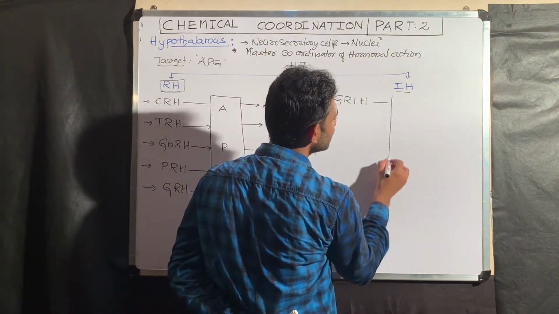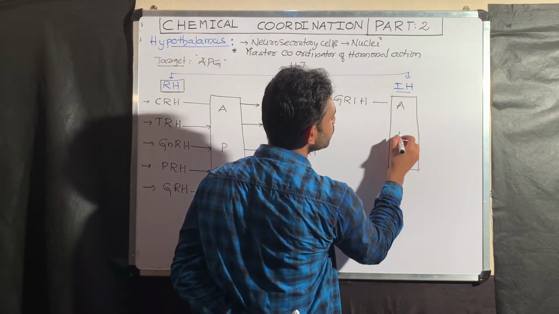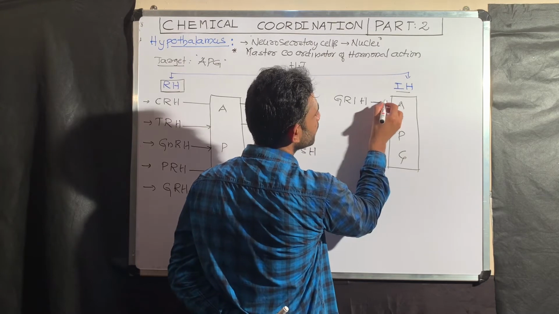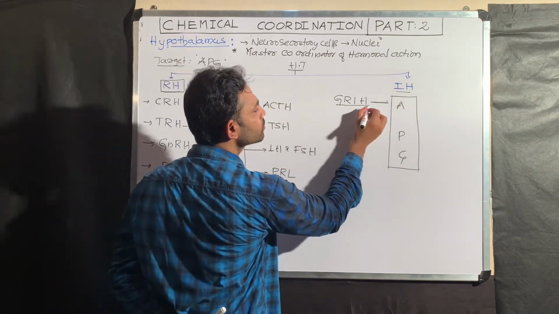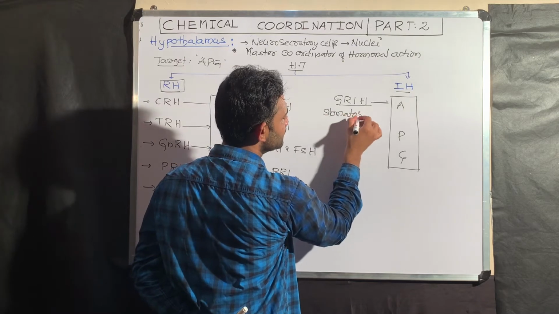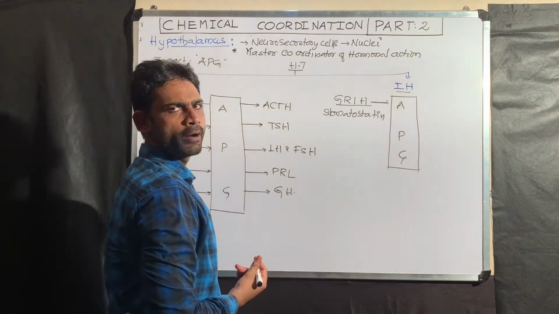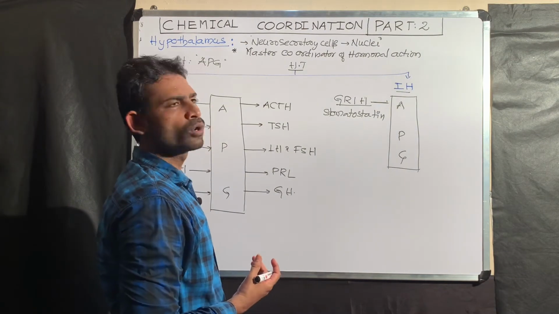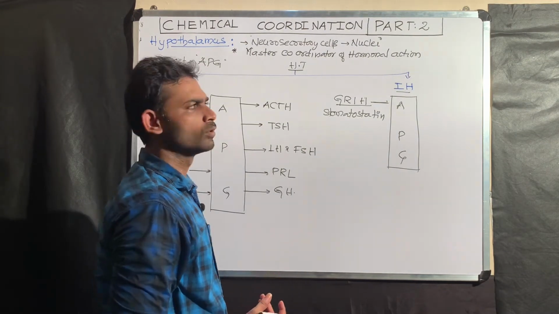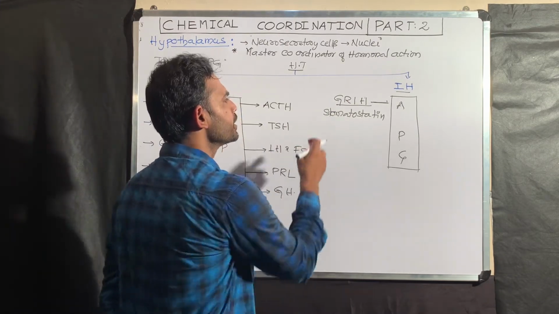So what I said, for hypothalamic hormones the target is the anterior pituitary gland. This GRIH is also called somatostatin. Statin means stop: stop the release of somatotropin, that is nothing but growth hormone. So GRIH is also called somatostatin.